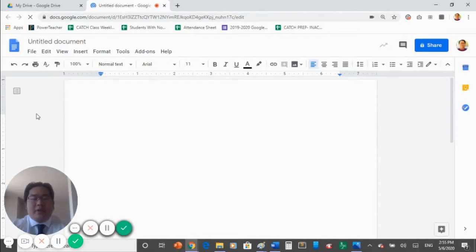The first thing we are going to have to do is to create a convenient and easy to access title for your document. To access the name of your file, you can click in the top left corner where it says Untitled Document.